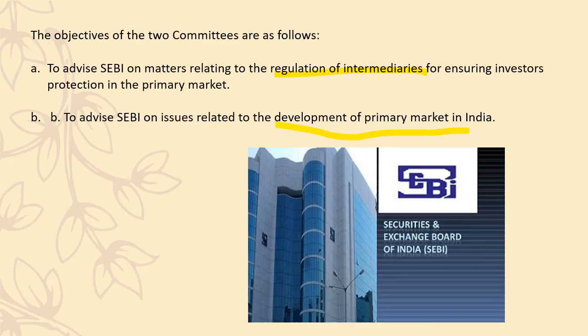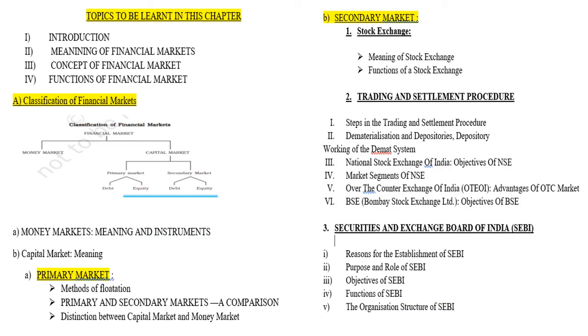Now, coming down to the mind map of the chapter, these are the topics we covered today: reasons of establishment, role and purpose, objectives, functions, and the organizational structure. Please remember, all these topics will be asked for 4 markers and 8 markers. Very, very important. So please ensure for every chapter you have a mind map in place and you understand what is important. I already told you in the last session, we don't have this particular topic, it's cancelled. But apart from that, everything else is very important in this chapter.